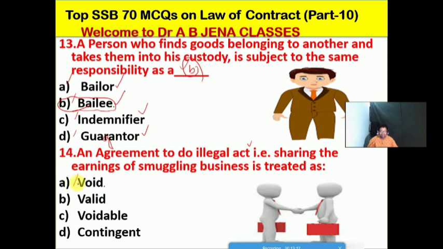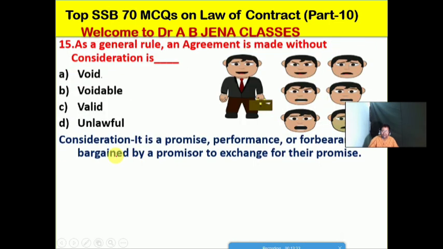Whether it's void, valid, voidable, or contingent. No doubt friends, so A is the right option for this MCQ. An agreement to do an illegal act, that is sharing the earnings of a smuggling business, is treated as a void agreement. So A is the right option for this MCQ.